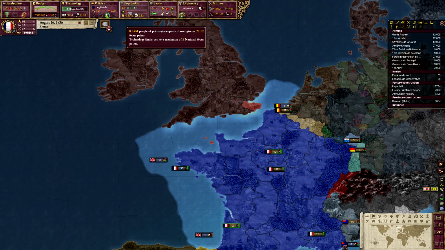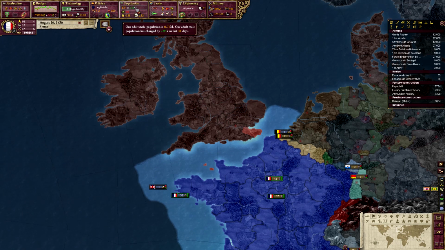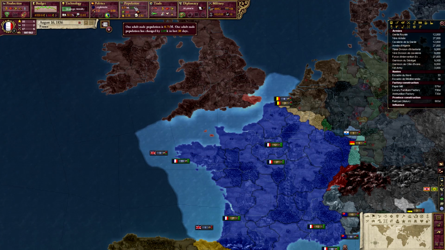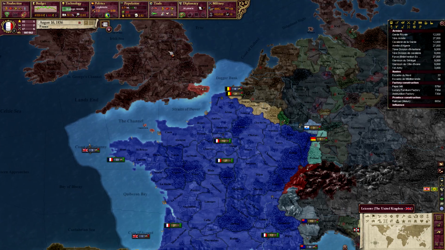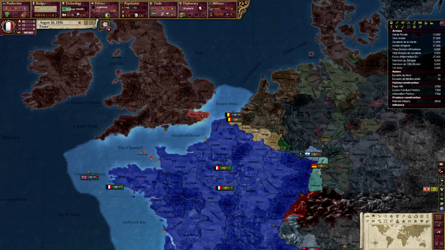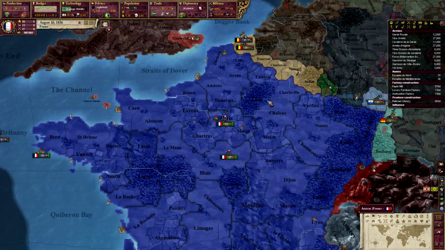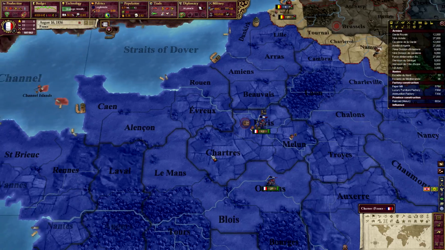But yeah, that's our total number of people, and this is the net people that enter or leave our country per day. So it can be negative, but right now 2.05 thousand people are added to our entire population per day. And next is national focuses, which will make more sense when we go into population. But for right now, I'll just show you a quick one.